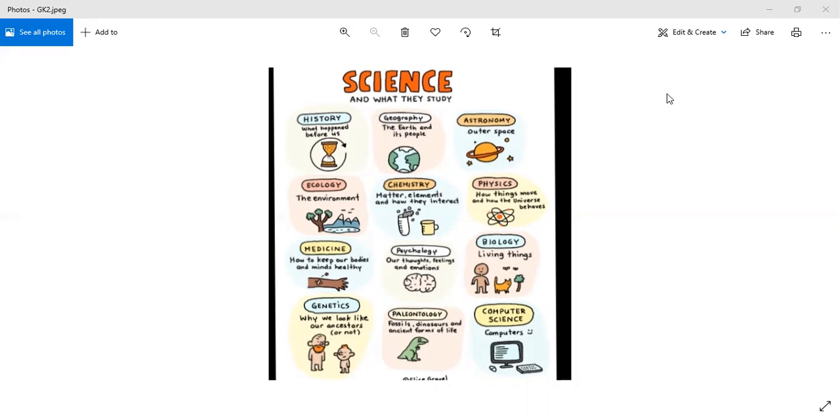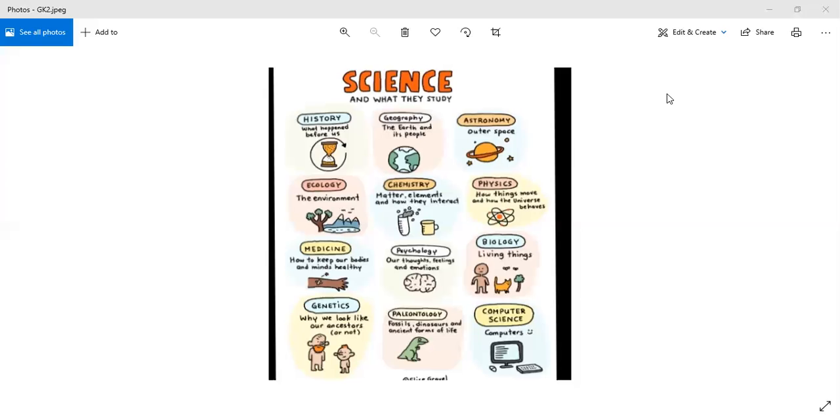And when matter and elements, how they interact, when such a study is done, it is called chemistry. And when it is studied how things move and how the universe behaves, this is called physics. How should we keep our bodies and minds healthy? For this, what study is done? This is known as medicine. All these are branches associated with science. When we want to study about thoughts, feelings and emotions, this is known as psychology.